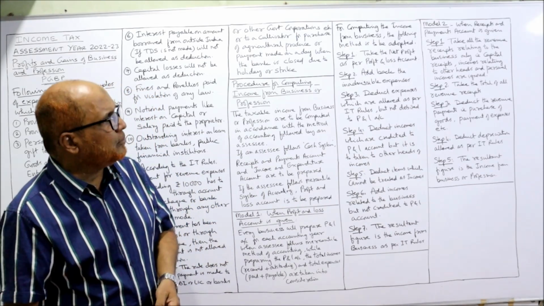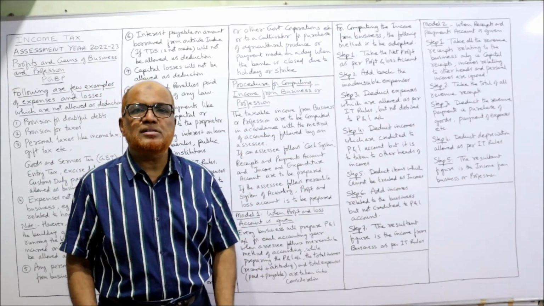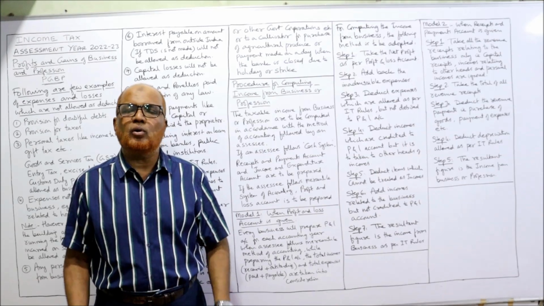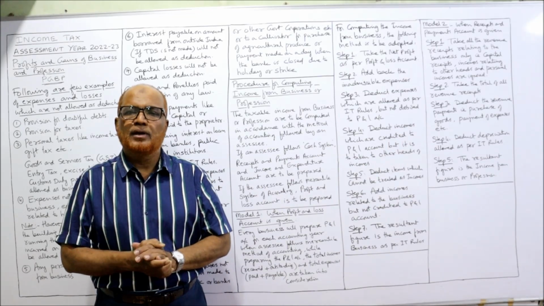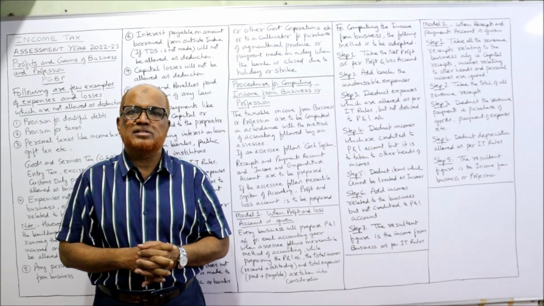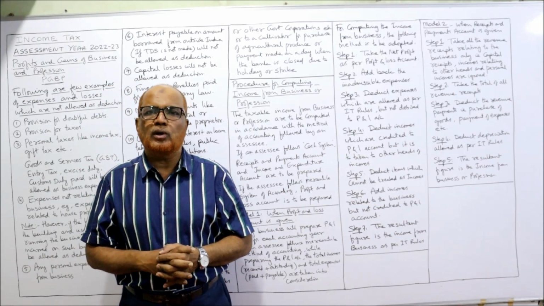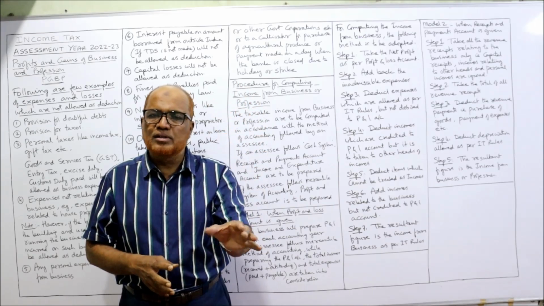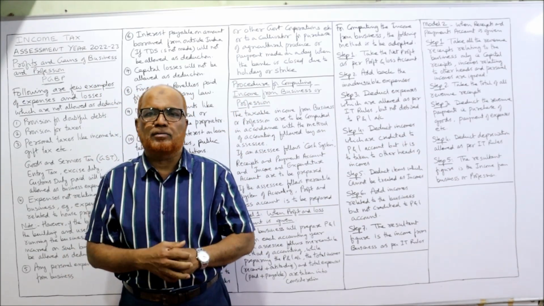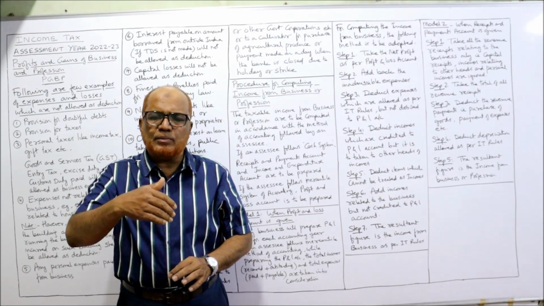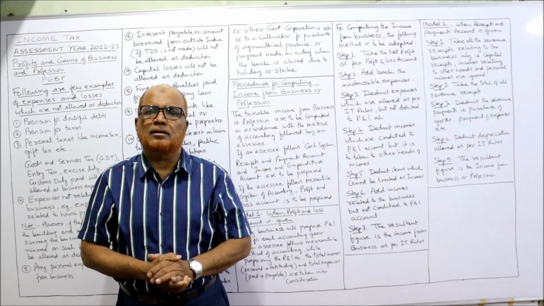Now second model is when receipts and payments account is given. Some business or profession, they will follow cash system of accounting in which they will make receipts and payments account. Actually receipt and payment account is simply a cash book only. Debit side will take all receipts, credit side will take all payments. All types of receipts will be taken on the debit side. All types of payments will be taken on the credit side.